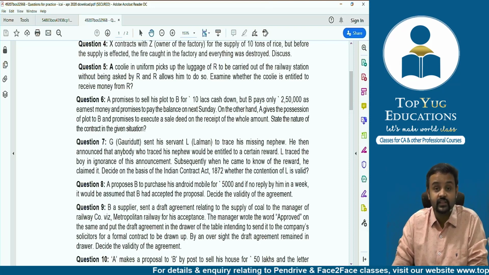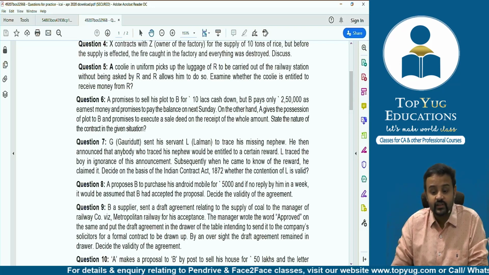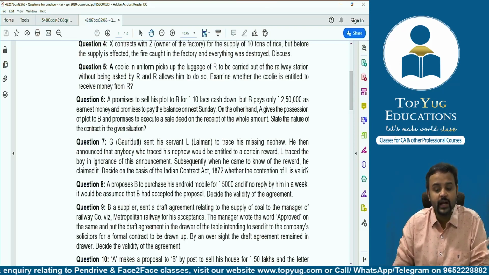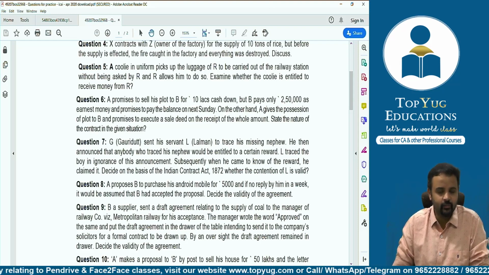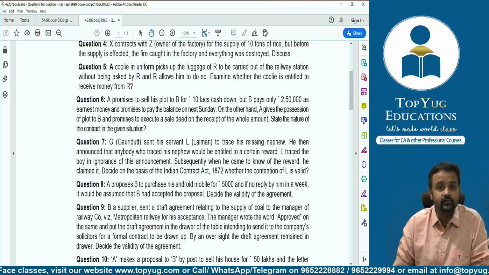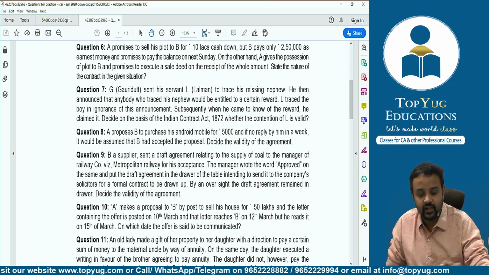Answer is yes. This is nothing but an implied contract, because when this coolie has picked up that particular luggage and the person, that is R, has not objected to it, this implies very clearly that he has agreed to it. So there comes an implied contract. And when there is an implied contract, this is a valid contract. Obviously R will have to pay the money, right? So the coolie is entitled to receive the money from R. Yes, very good. Then next one.